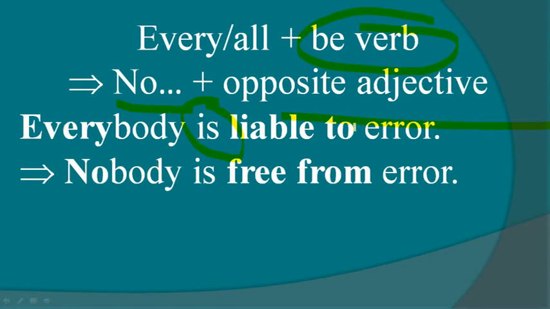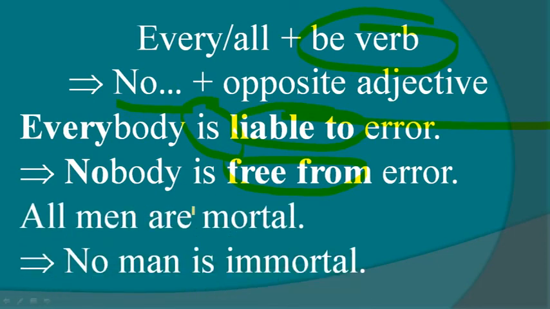nobody is free from, liable to, opposite, free from. And the example, all men are mortal. Here are is an auxiliary verb, be verb, so we have one option: no man is immortal. Here after no we should use singular, so no man, as it is singular, we should use singular verb and then opposite, immortal.